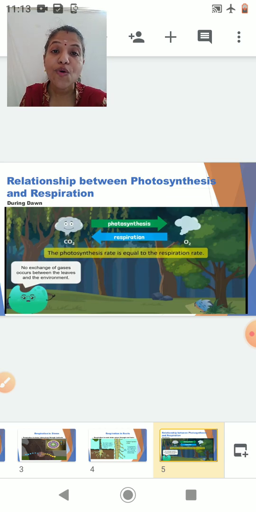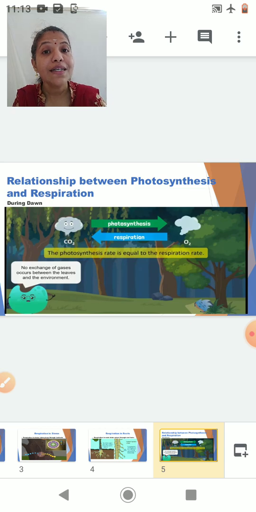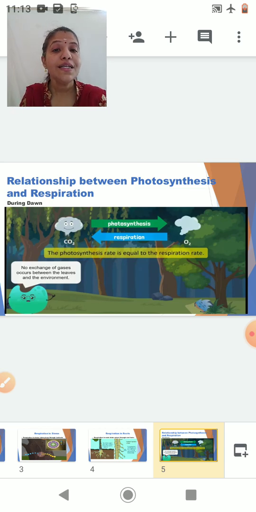Now, photosynthesis, as the name itself suggests, photo means light and synthesis means production. So this process of photosynthesis will take place only in the presence of light. That means it is light dependent. Now, let us come to the next life process, and that is nothing but respiration.